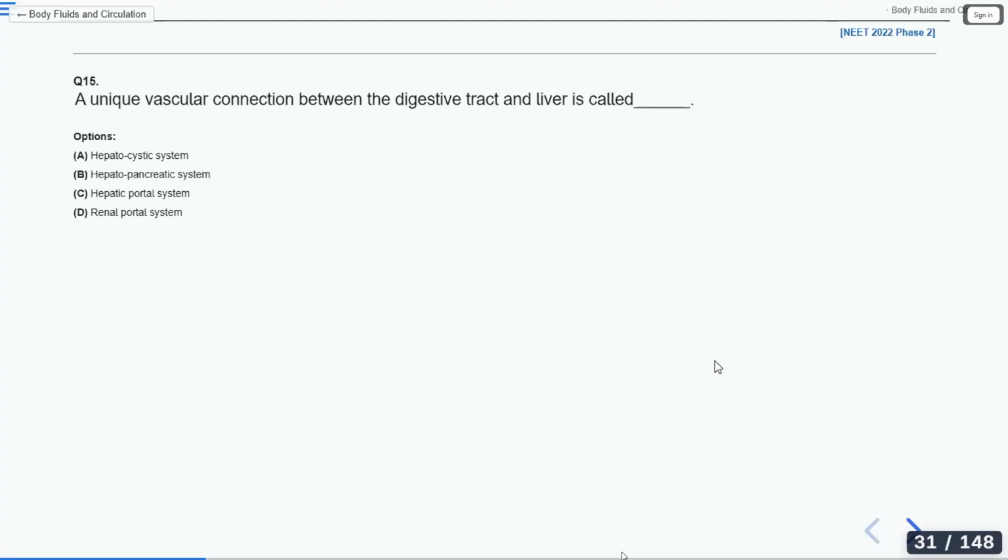Liver means hepatic, so you can find the answer easily. Renal means kidney. So what will be the answer for this question then? Why the confusion?